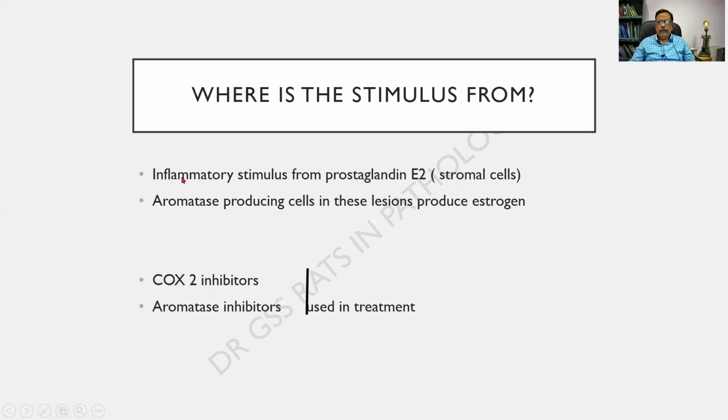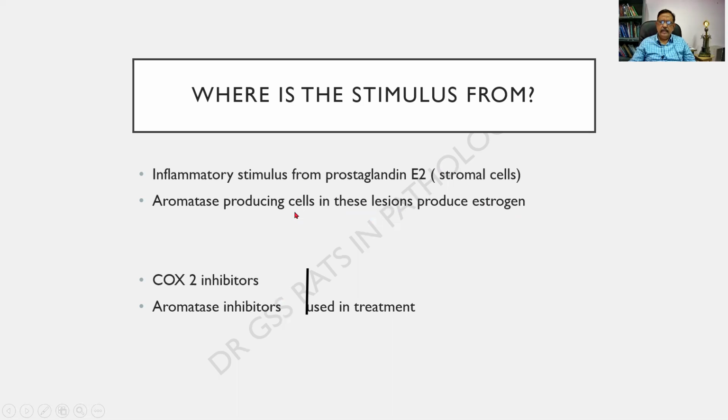And you find that this is functional. Just like the uterine endometrium, there will be the projection of the hormones, there will be bleeding, there will be pain. And the inflammatory stimulus is derived from prostaglandin. This comes from the stromal cells. Aromatase is also produced by these cells, and these in turn produce estrogen.